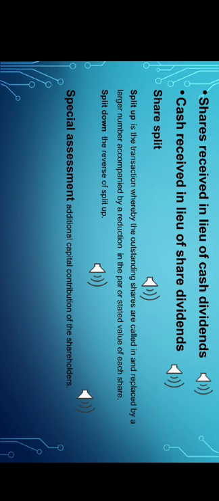So here is an example of special assessments. A shareholder owns 10,000 shares costing 500,000. Subsequently, the directors pass a resolution to the effect that the shareholder shall contribute 5 pesos for each share held to the corporation. Since the shareholder paid the special assessment, it will be recorded as follows: investments in shares amounting to 50,000 will be debited and cash will be credited.